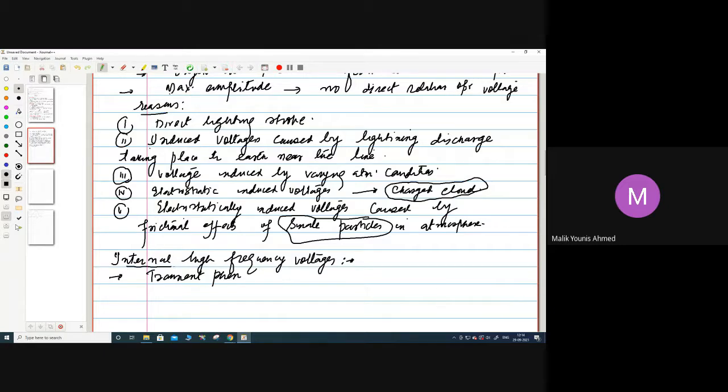Now this is due to the power system itself. So they will be caused due to transient phenomenon. How can it develop, how can it occur? When the state of the network changes. So this will arise due to network change. How will the state of the network change? That will change by switching.